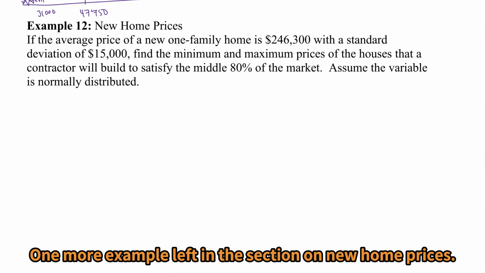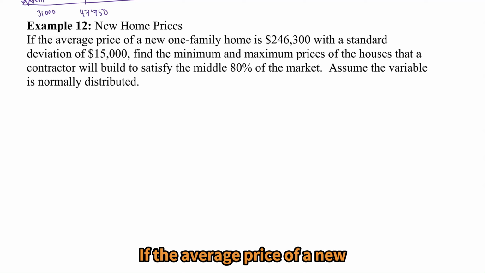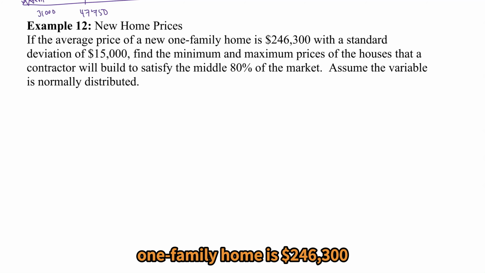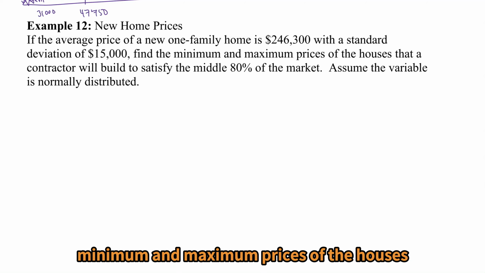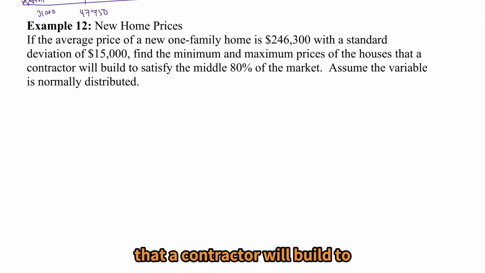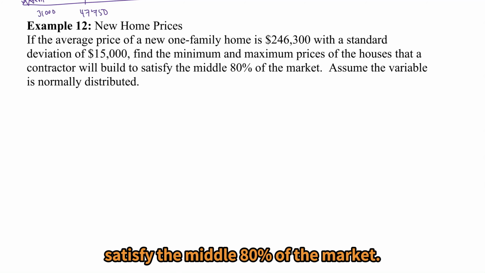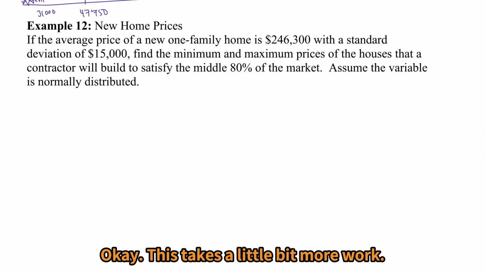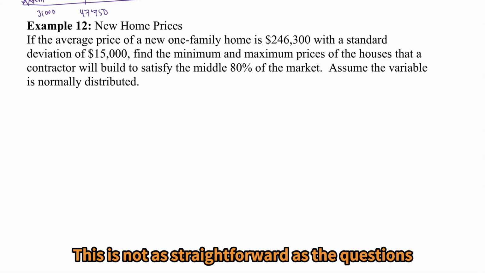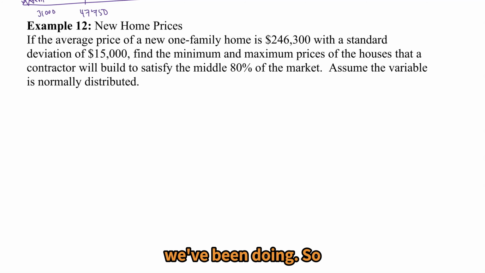One more example left in this section on new home prices. If the average price of a new one-family home is $246,300 with a standard deviation of 15,000, find the minimum and maximum prices of the houses that a contractor will build to satisfy the middle 80% of the market. Assume the value is normally distributed. Okay, this takes a little bit more work. This is not as straightforward as the questions we've been doing.